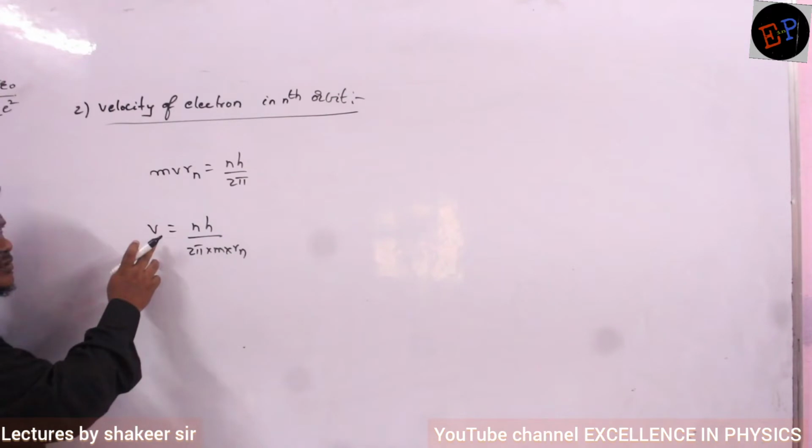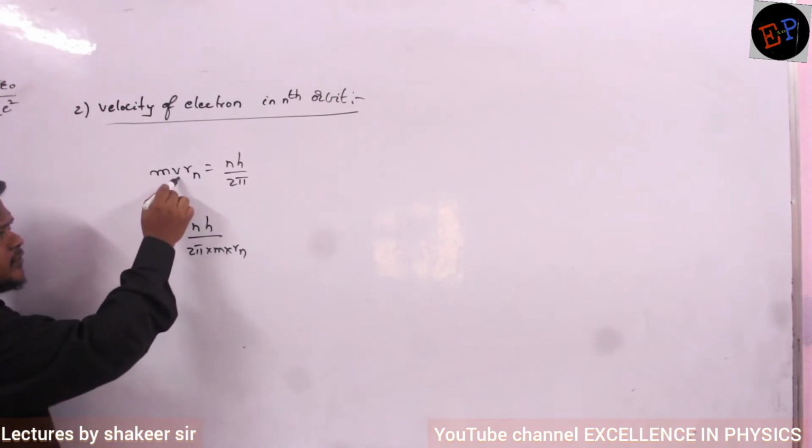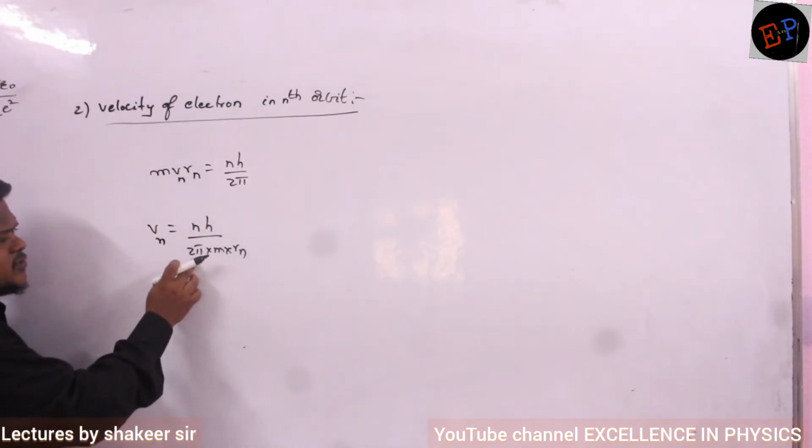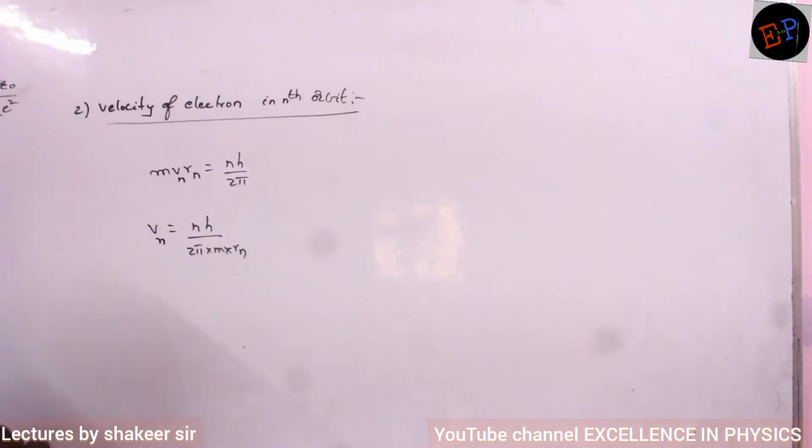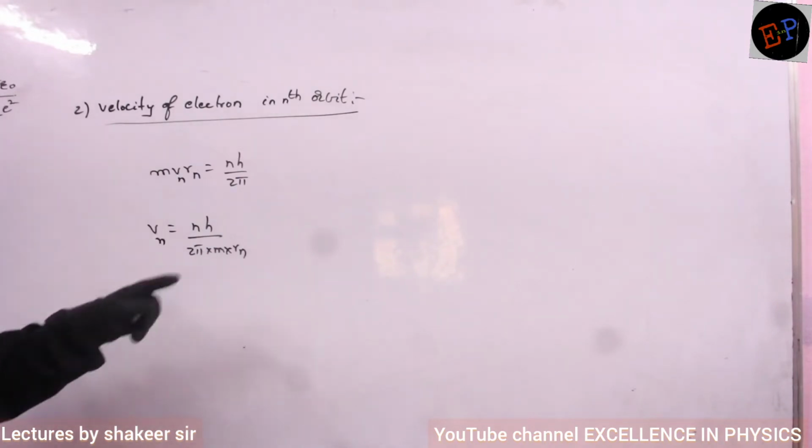So therefore, what is the velocity of electron in nth orbit? It is nh divided by 2 pi m into Rn. Just m into Rn I have taken to that side. Rn equation already we have written, no? So substitute that equation.